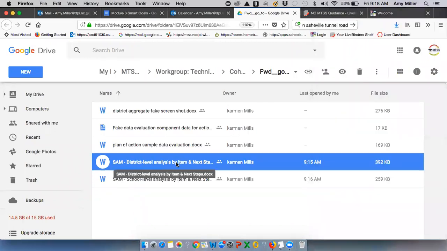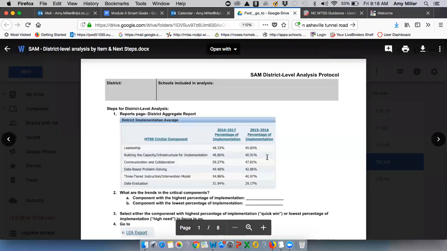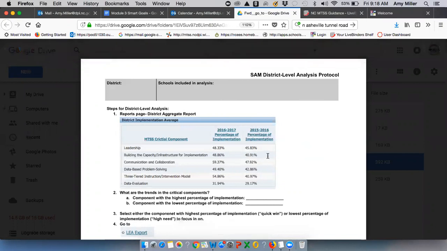a district level analysis protocol. So if we go into the district level analysis, the idea of this is that if you have administered the SAM with a critical mass of schools in your district, then you'll have some district aggregate data. Right here on the protocol, you'll see what the district implementation average is that you can obtain through the SAM app. So if we look across this, you see the critical components, and then what the SAM app will give you on the district level report is the percentage of implementation across current school year and the previous school year.